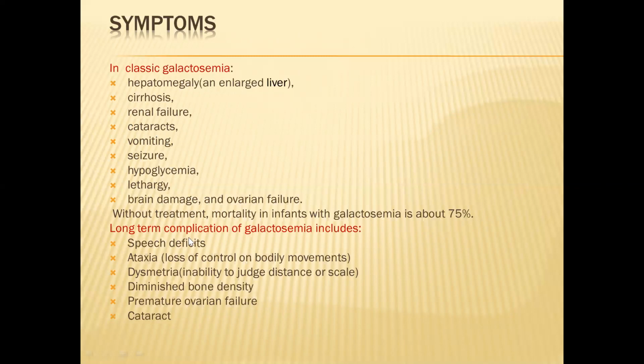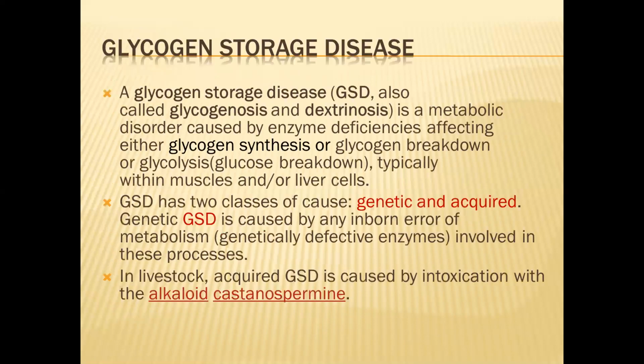Okay, and long-term complications. Suppose we get to know about it and we start giving some treatment, there are still some long-term complications, like speech defects. They cannot speak properly. Ataxia, that is loss of control of bodily movements. Dysmetria, diminished bone density, premature ovarian failure, and cataract, as we have seen earlier. So these are the symptoms which generally we see with a person suffering with galactosemia.